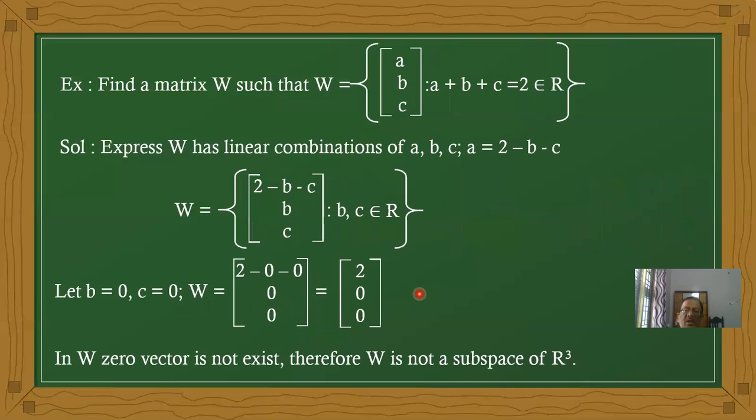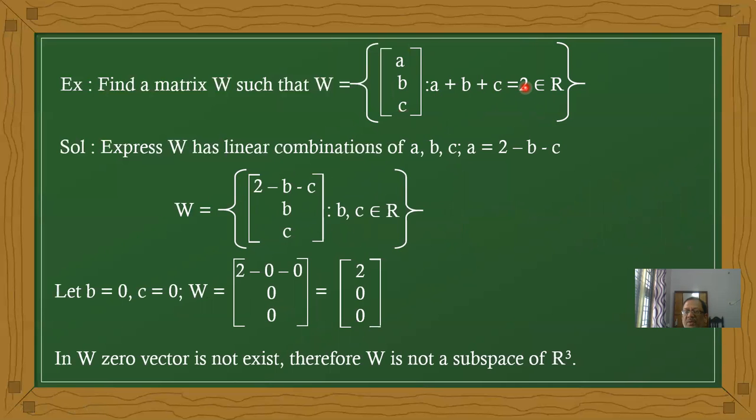Now here we have a similar type of problem. Find the set of W such that W equals A, B, C. What is the given condition? A plus B plus C equals 2. The sum of the values equals a constant value.